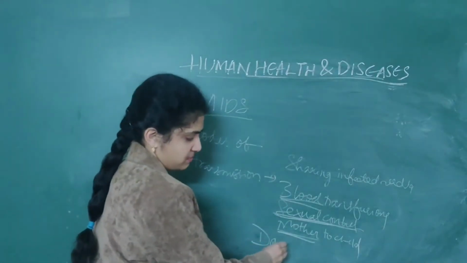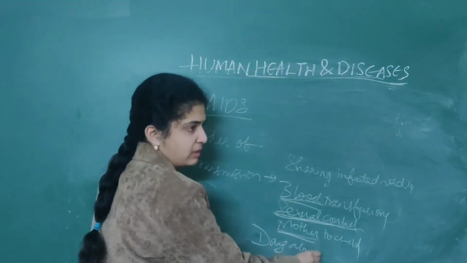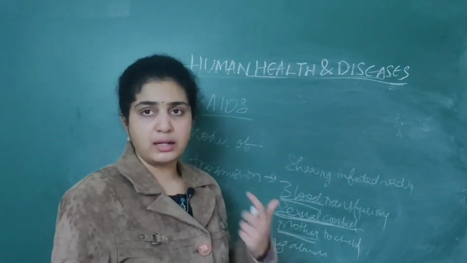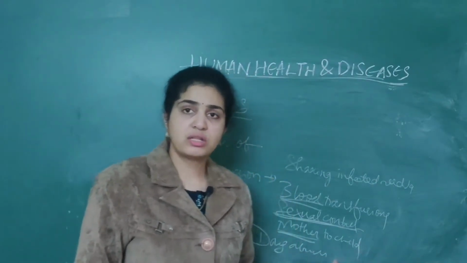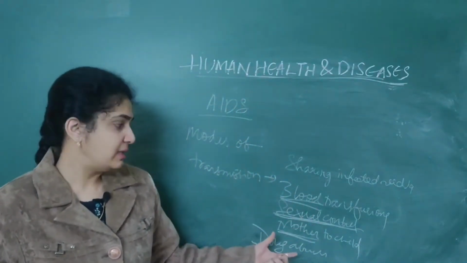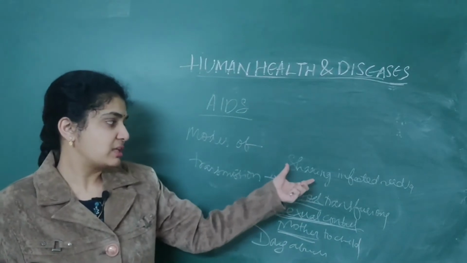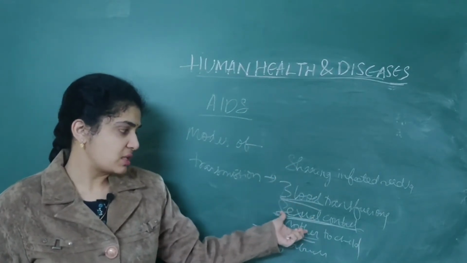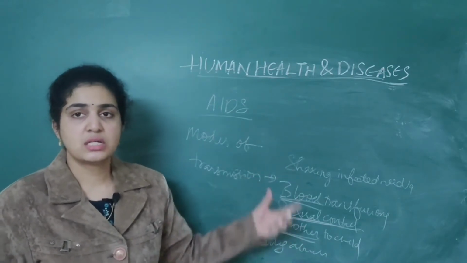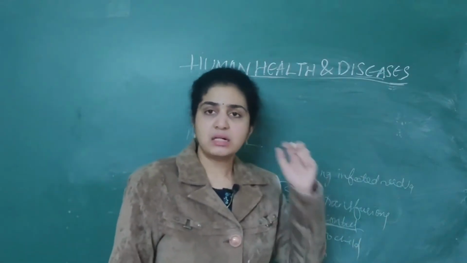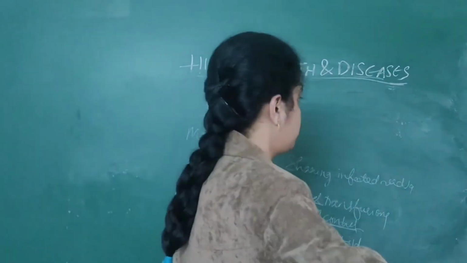Those who take drugs continuously, intravenously, are at very high risk. So sharing infected needles, blood transfusion, sexual contact, mother to child, as well as drug abuse: these are the most common methods of transmission of HIV.